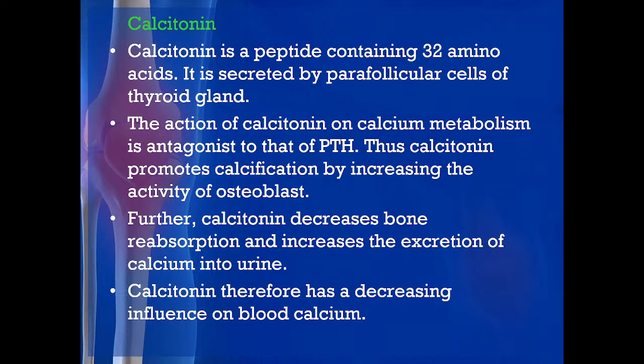So a brief introduction: calcitonin is a peptide containing 32 amino acids. It is secreted by the parafollicular cells of the thyroid gland. Now the action of calcitonin on calcium metabolism is antagonistic to that of the PTH. Thus calcitonin promotes calcification by increasing the activity of the osteoblasts, decreases bone reabsorption, and increases the excretion of calcium in the urine.